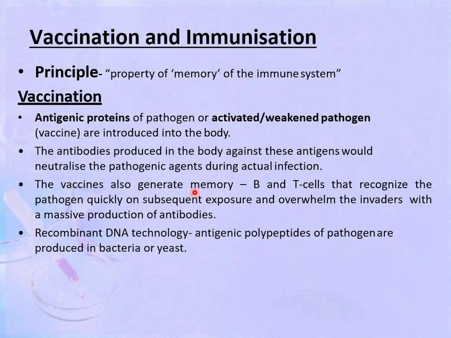The vaccine also generates the memory cells, that is the B and the T cells, that recognize the pathogen quickly on subsequent exposure and overwhelm the invaders with a massive production of antibodies. Recombinant DNA technology has allowed the production of antigenic polypeptides of pathogens in bacteria or yeast. Hepatitis B vaccine is produced from yeast.